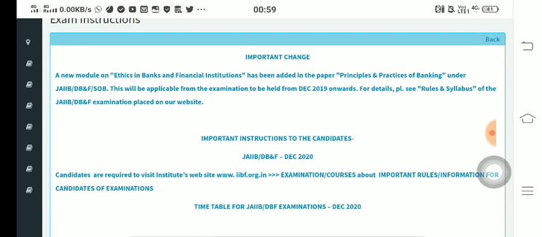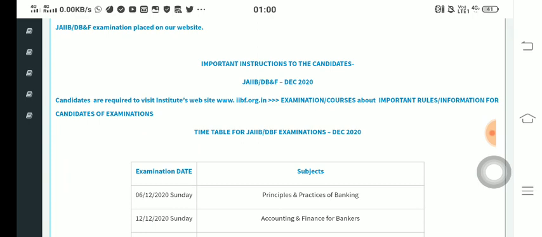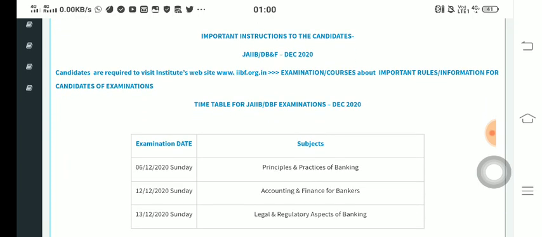Look here, the important change you will find is that since December 2019 there is a change, because a new module has been added in paper 1, the principles and practices of banking, that is basically ethics in banks and financial institutions.